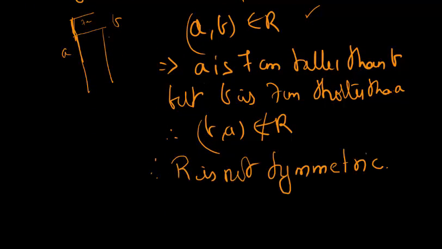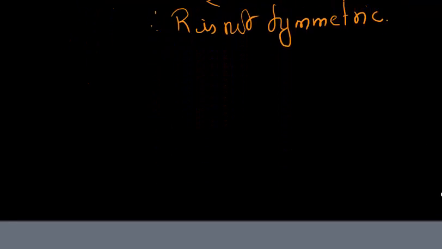Okay, now let's try and prove transitivity. For transitivity, let me first take the first two conditions as true. First of all, let me consider three people, a, b, c belong to A. Now, I'm going to put the condition.